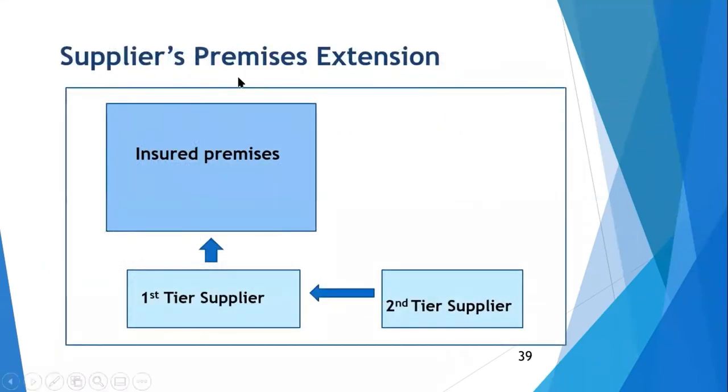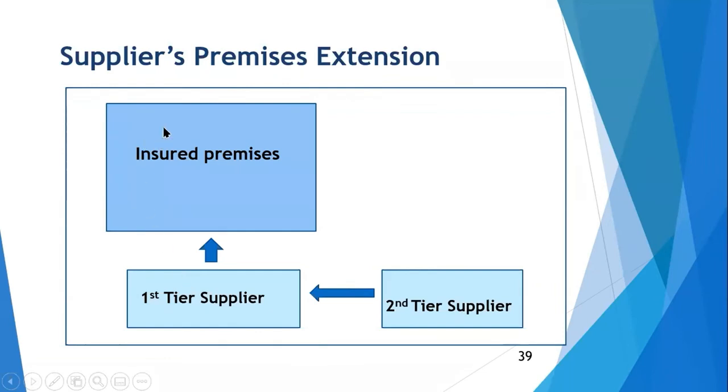Now this diagram I was talking about. Here is the insured premises. He is taking supplies from here. And this supplier is taking supplies from another supplier. Say for example, this is Maruti Udyog. They are taking bonnet assembly from this Faridabad supplier. And this Faridabad supplier is taking some of the parts of bonnet assembly from a Ghaziabad supplier. Okay. In that case, if there is damage to the Ghaziabad supplier, there will be no supply here.